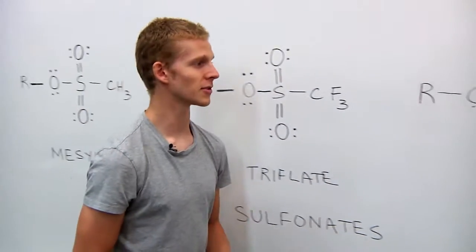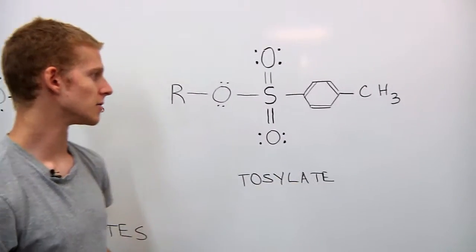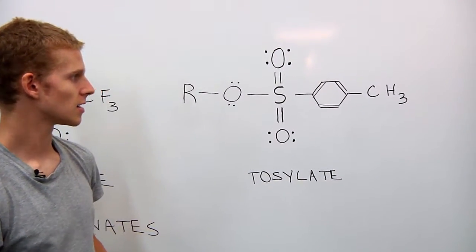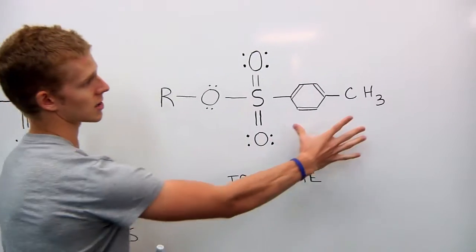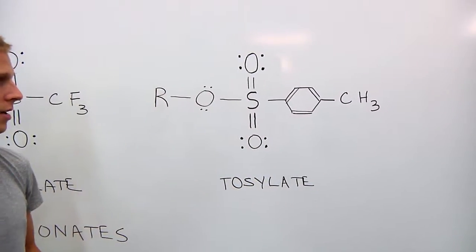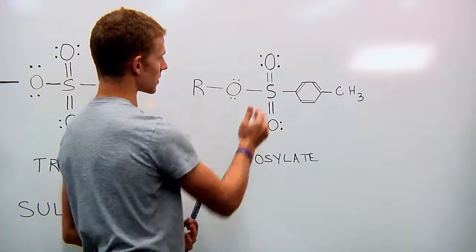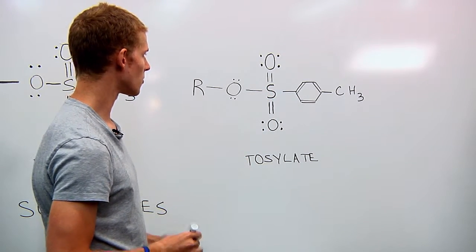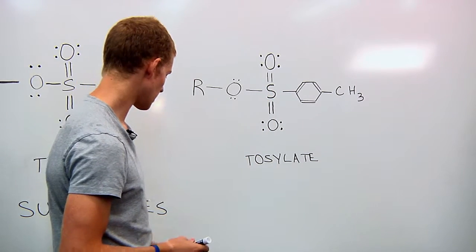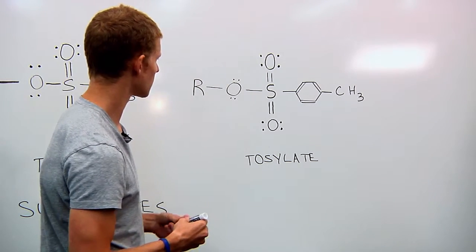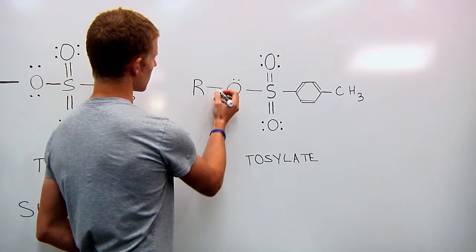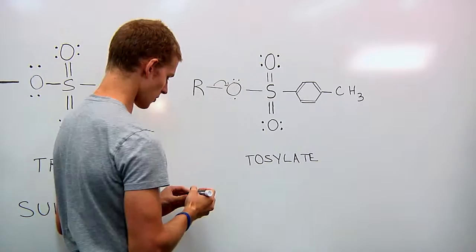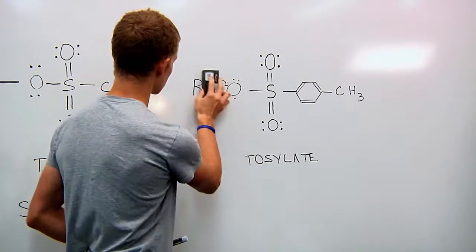Now, moving on to our last one, we have a tosylate, which has a toluene-like group coming off of this sulfur atom. And one thing that we need to consider as part of the leaving group is when it takes the electrons here, we're going to form a negative charge.